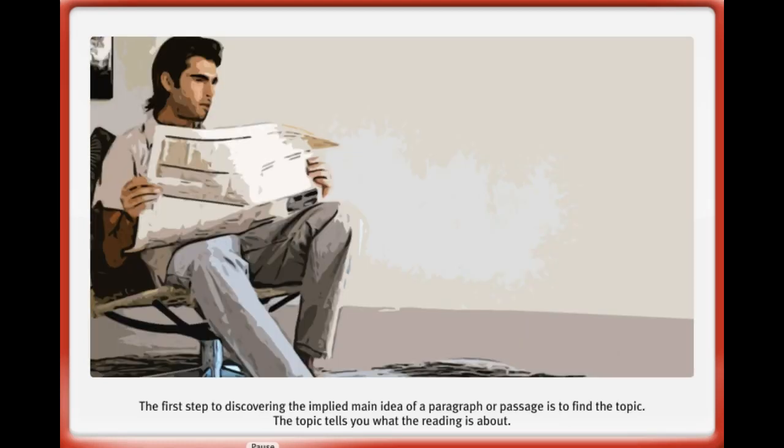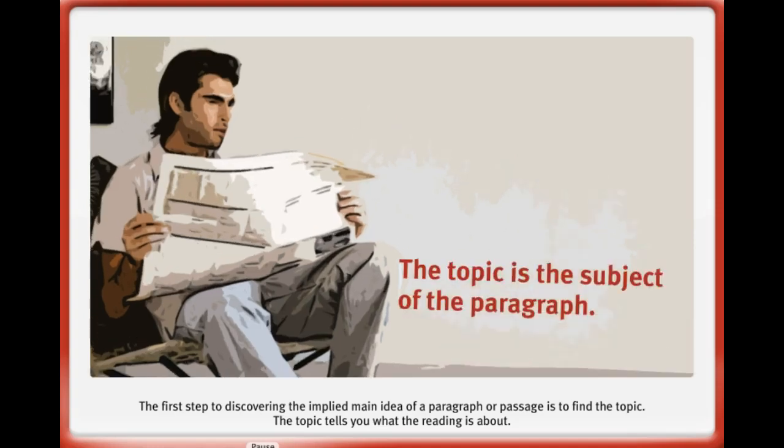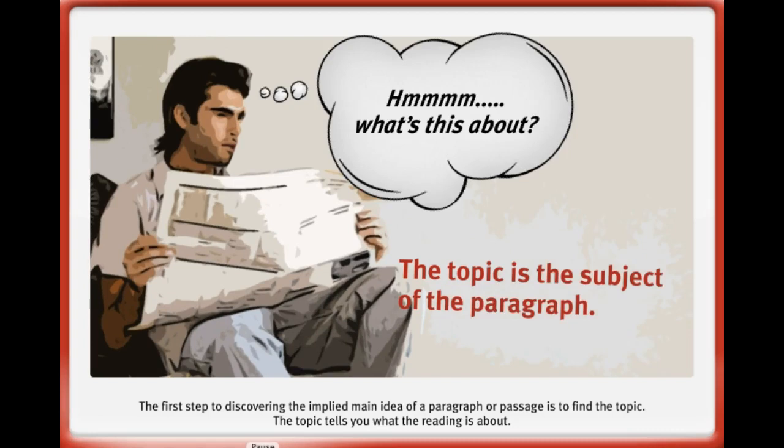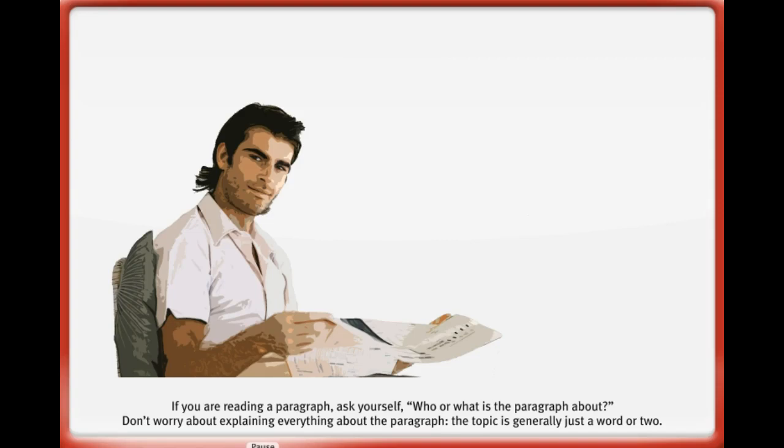The first step to discovering the implied main idea of a paragraph or passage is to find the topic. The topic tells you what the reading is about. If you are reading a paragraph, ask yourself, who or what is the paragraph about? Don't worry about explaining everything about the paragraph. The topic is generally just a word or two.